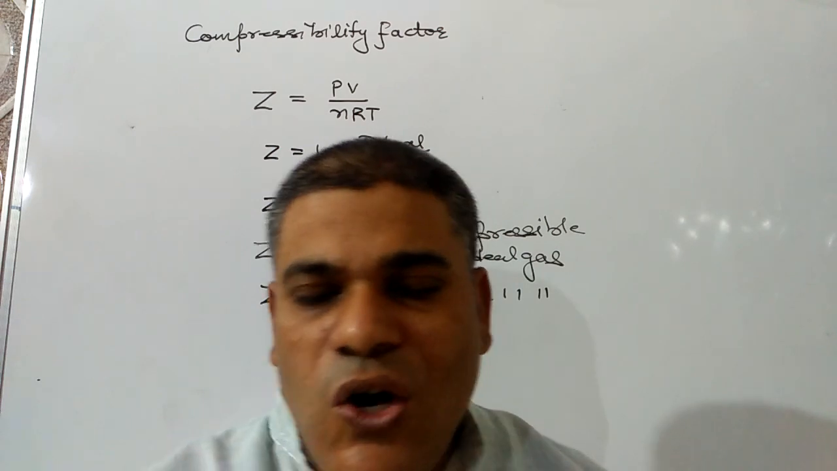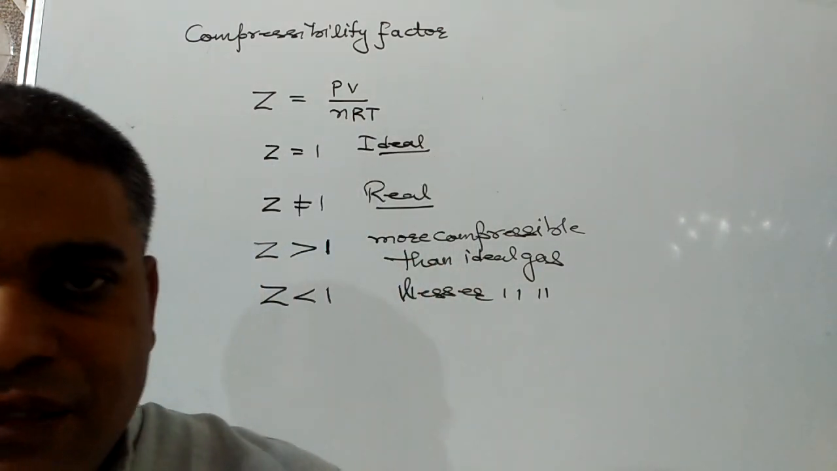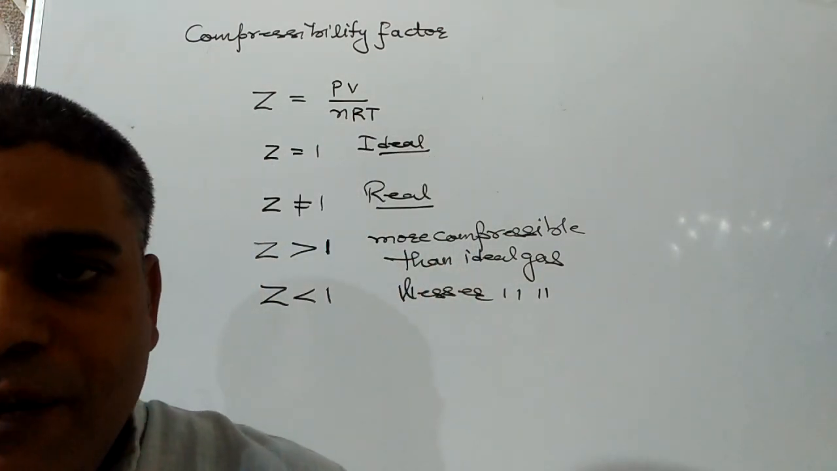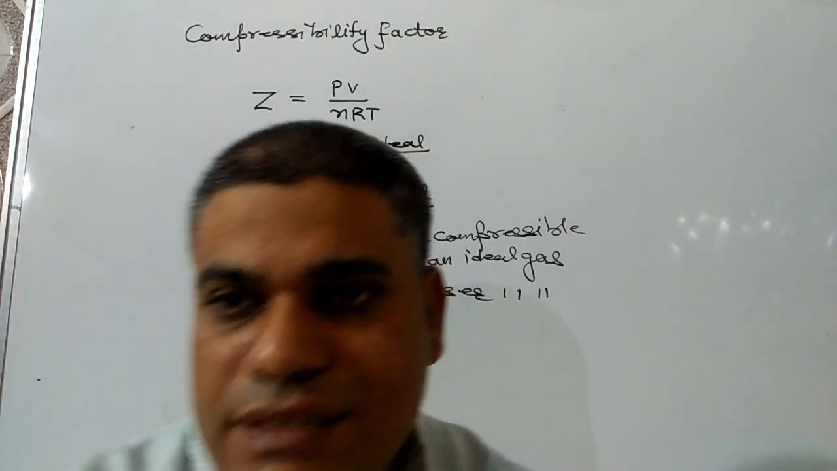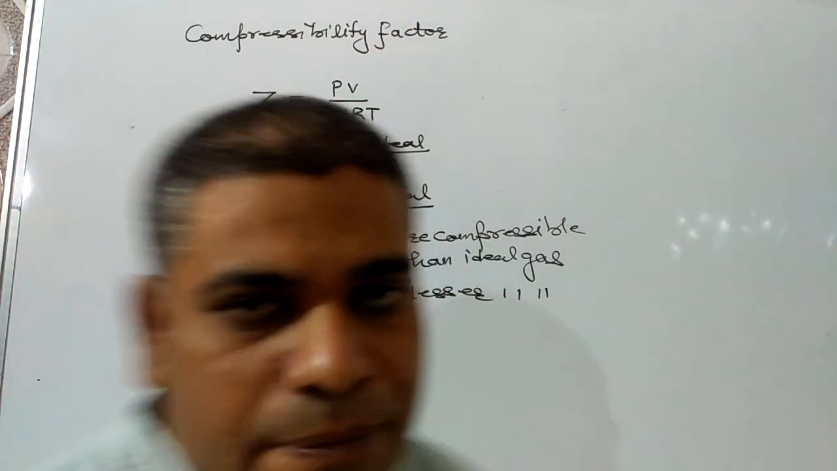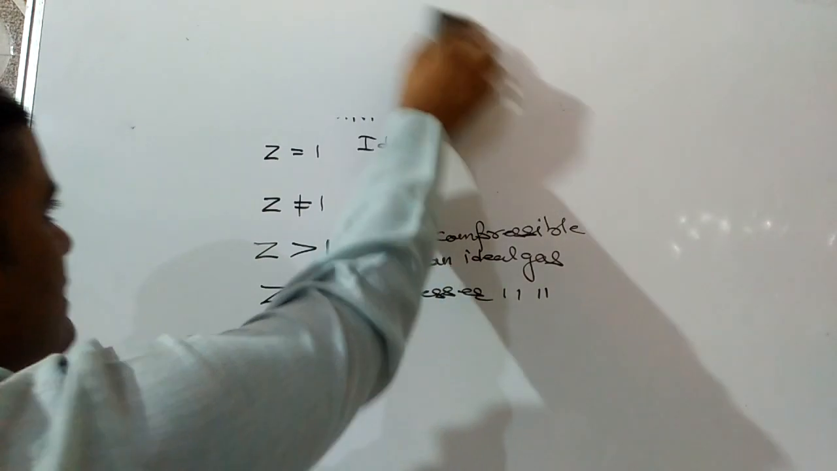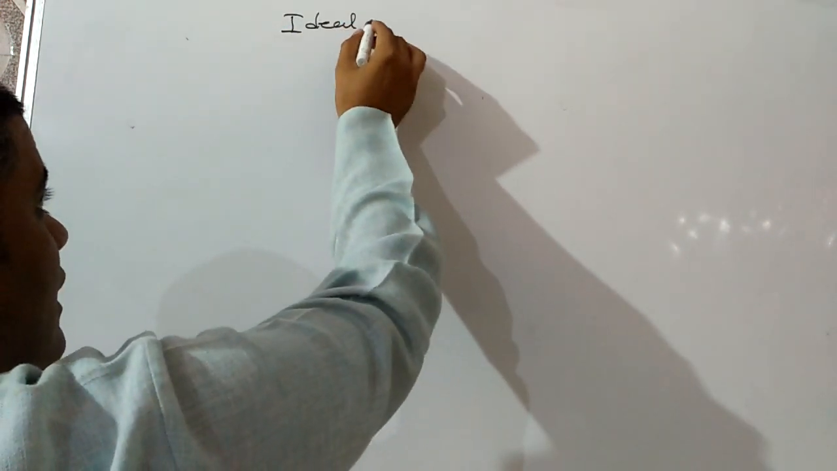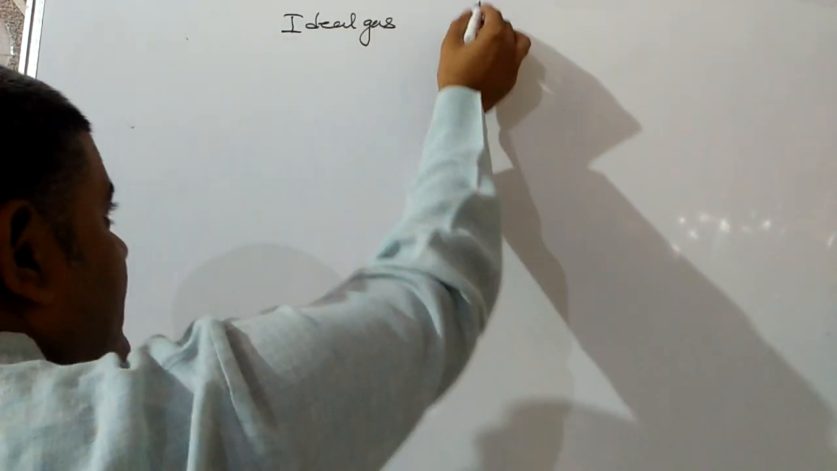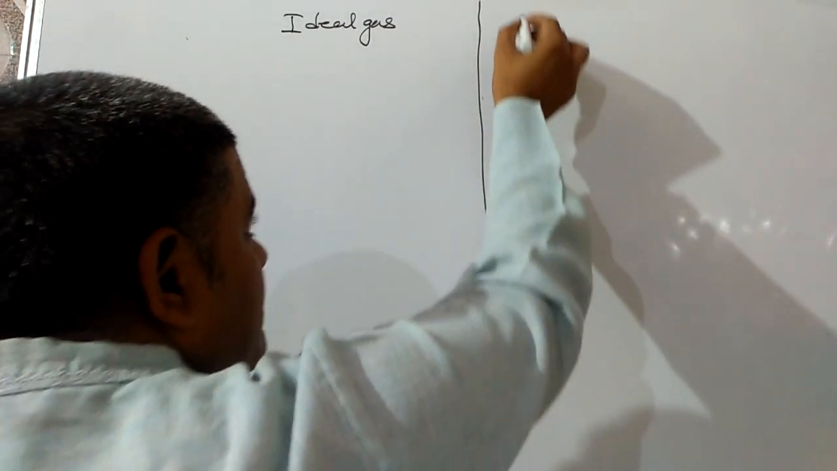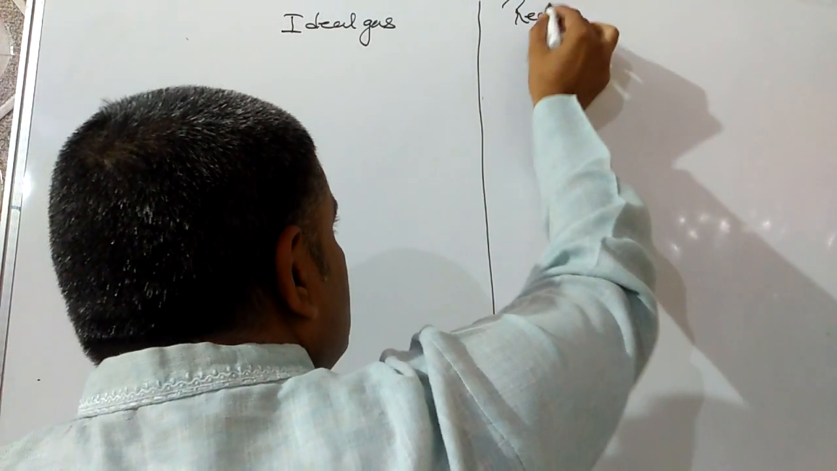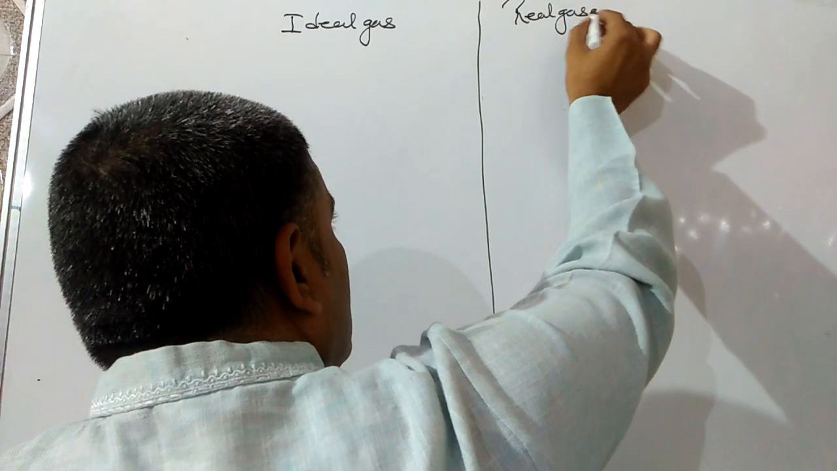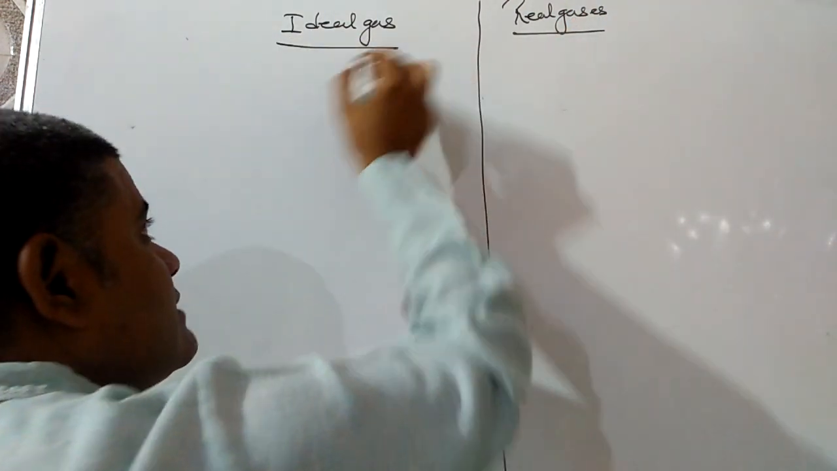Now, on the basis of ideal gas equation, the gas can be of two types. The first one I have discussed, that will be the ideal gas, and the second one will be the real gas. Now a question may be there regarding their difference in exam. What are the basic differences between ideal gases and real gases?